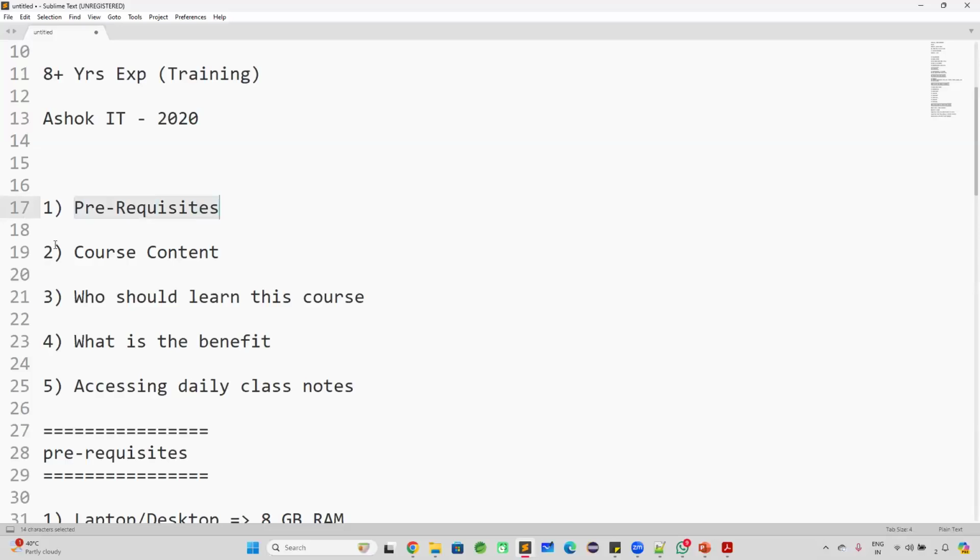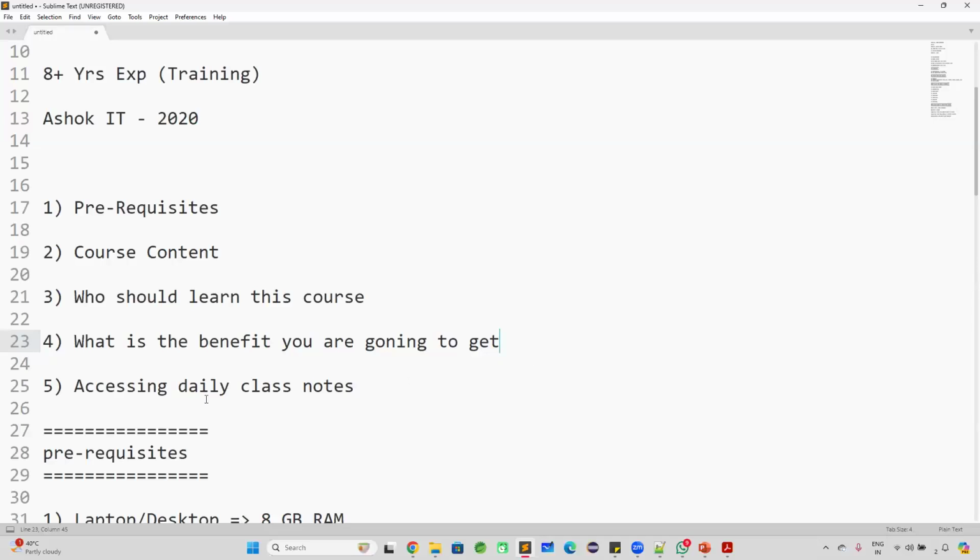What are the prerequisites? What is the course content? Who should learn this course? What is the benefit you are going to get? Okay, what is the benefit you are going to get from this course, guys? You will understand the real-time scenarios. So how we will set up the infrastructure in real time, how we will do the log monitoring in real time, all those things we are going to learn.